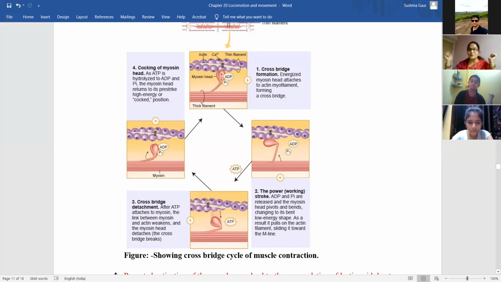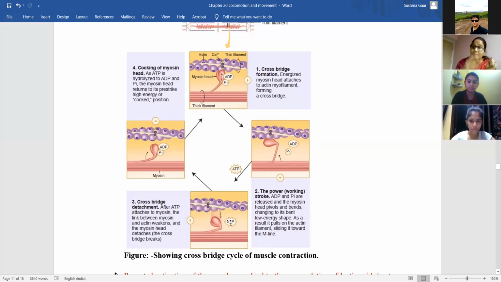सो अब समझ में आ रहा है ना ये मसल कॉन्ट्रैक्शन के वक्त पुल कैसे होगा अंदर के साइड, सो दैट मसल कैन कॉन्ट्रैक्ट. दिस इज द सेकंड स्टेप. थर्ड स्टेप में what is the cause of that force of the pull? Myosin is pulling the actin towards the inner side, so that muscle can contract. Contraction के लिए it is a motor fiber we can say. Now जब ये पूरा actin will come towards the inner side, muscle is contracted.